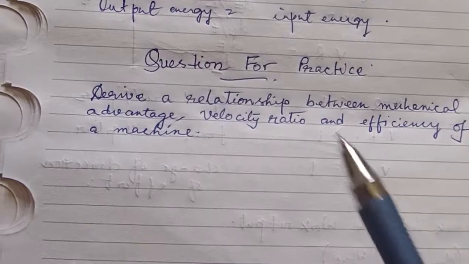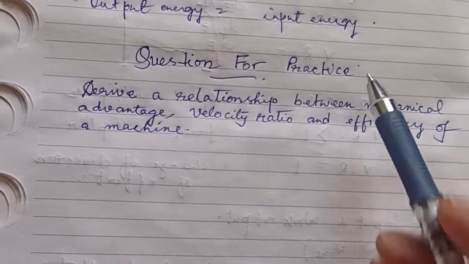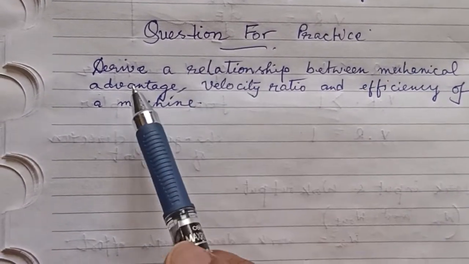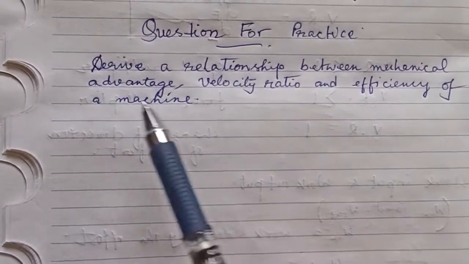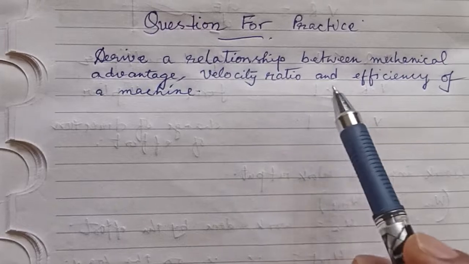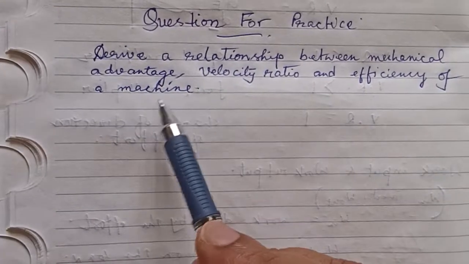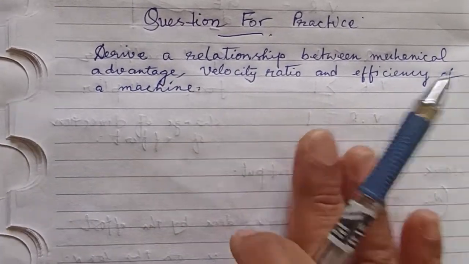In the end, there is one question for you to practice. It says, derive a relationship between mechanical advantage, velocity ratio, and efficiency of a machine.